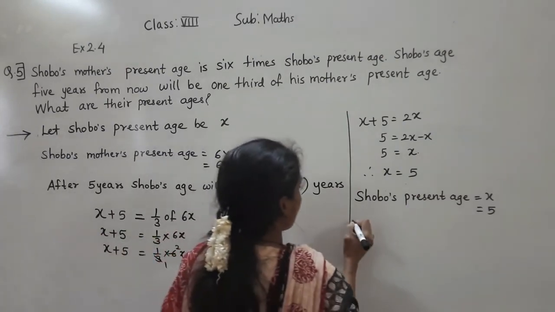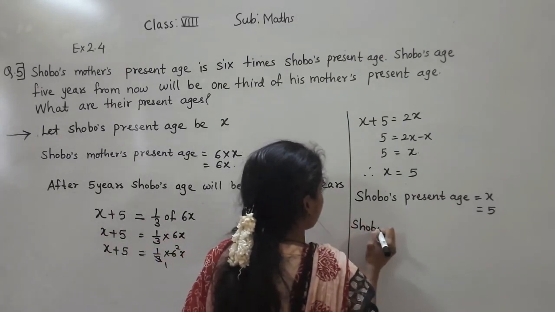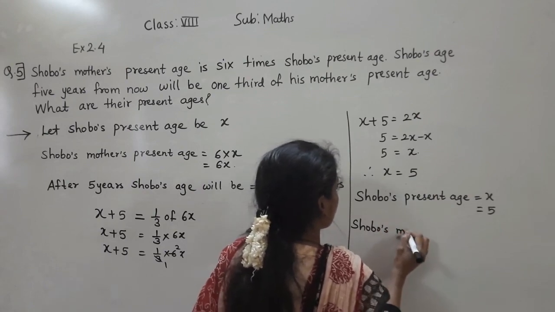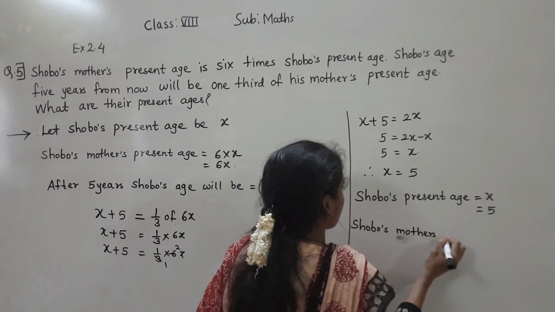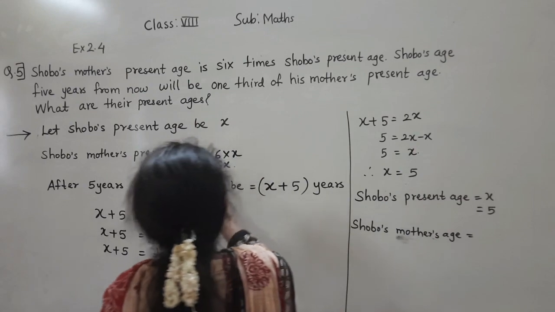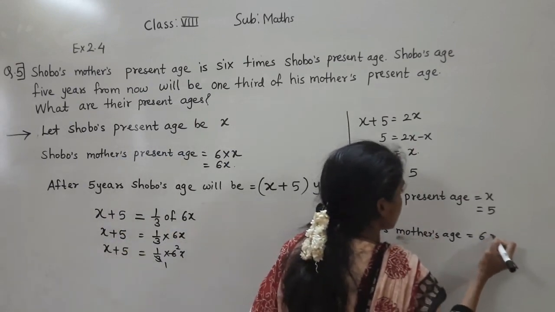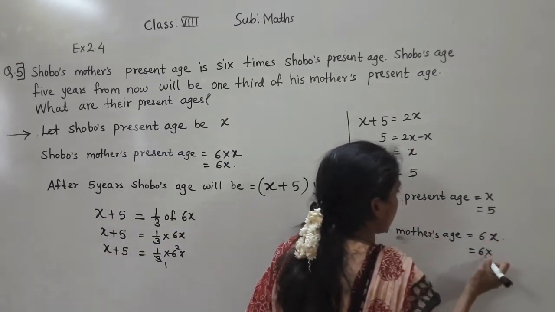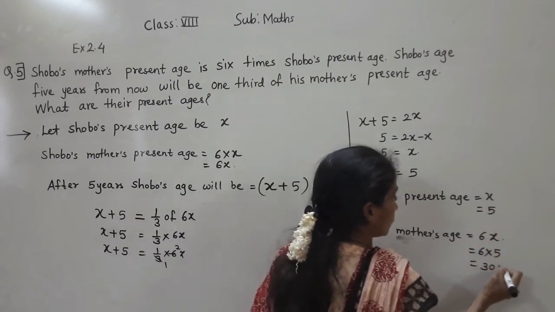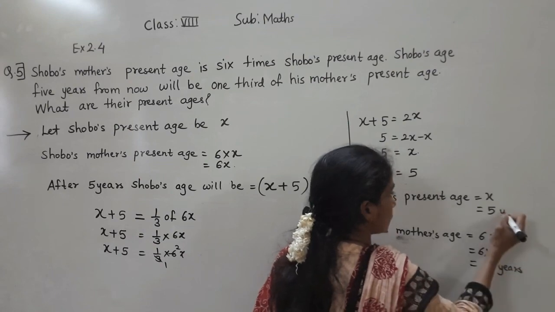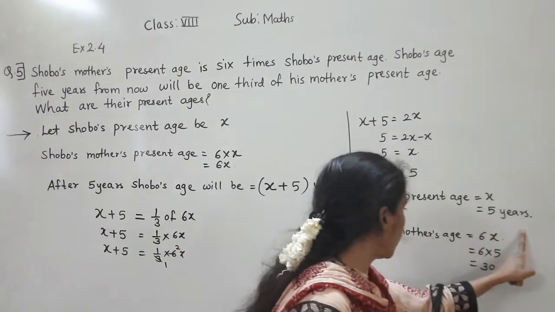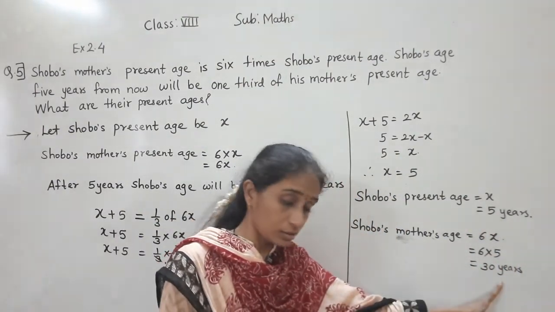Shoboz's mother's age is 6x, so 6 multiplied by the x value, which is 5, gives 30. So Shoboz's present age is 5 years and Shoboz's mother's age is 30 years.